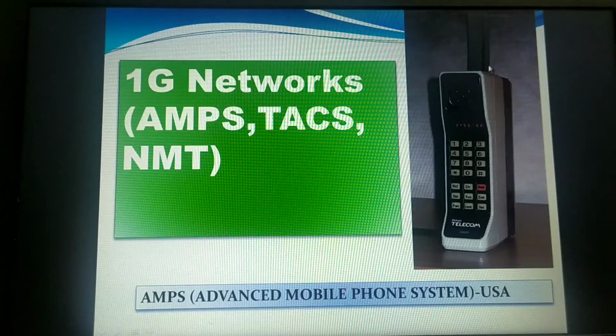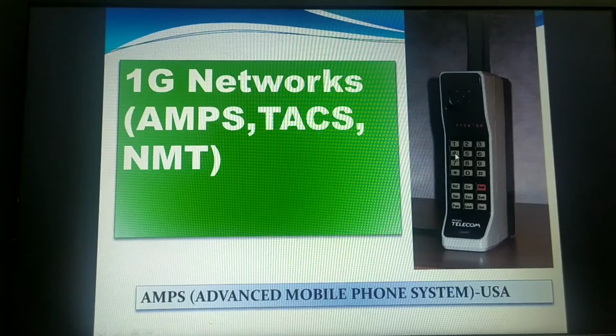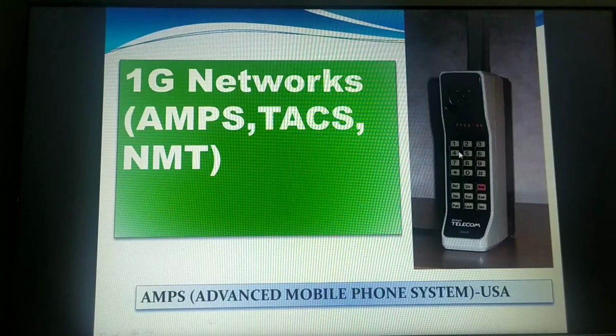First generation mobiles are to be considered as the first analog cellular systems, which started in the early 1980s. In the 1980s, these first generation mobile phones came into existence, where they were analog cellular systems. Analog in the sense they were capable of carrying only analog signals, and cellular means where the networks are wirelessly connected. By using analog signals they were wirelessly connected. Hence the first generation mobile networks are considered to be analog cellular systems.